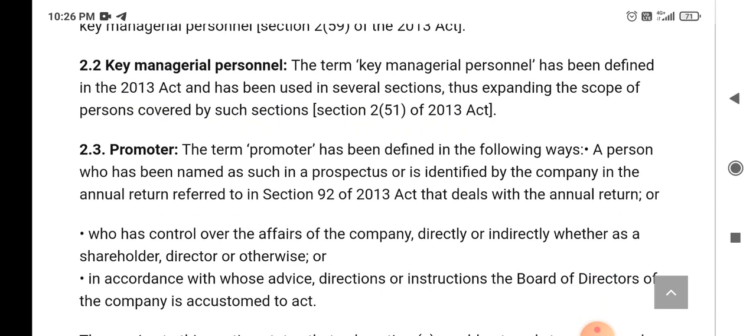A person who has been named as such in a prospectus or is identified by the company in the annual return referred to in Section 92 of the Companies Act 2013 that deals with the annual return, or who has control over the affairs of the company directly or indirectly, whether as a shareholder, director or otherwise, or in accordance with whose advice, directions and instructions the board of directors of the company is accustomed to act.